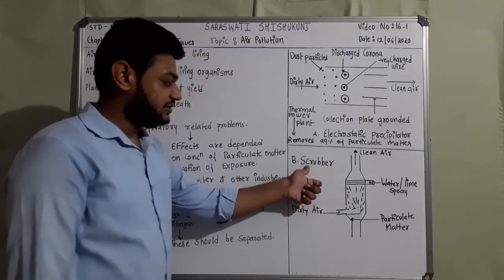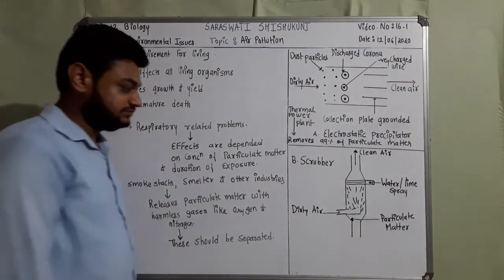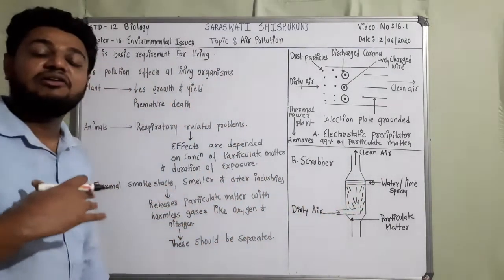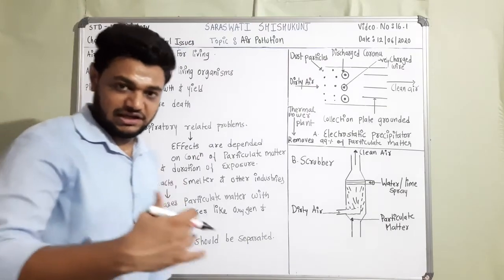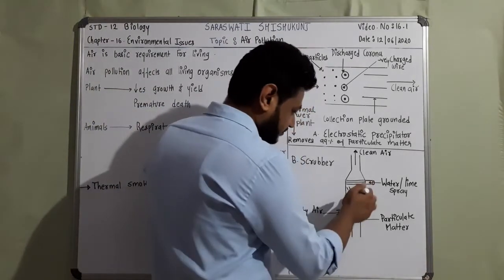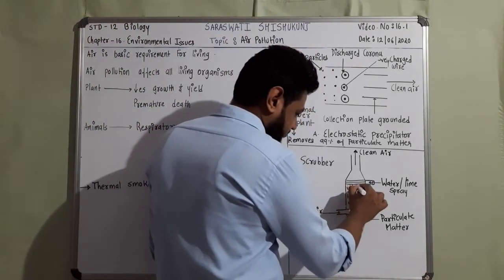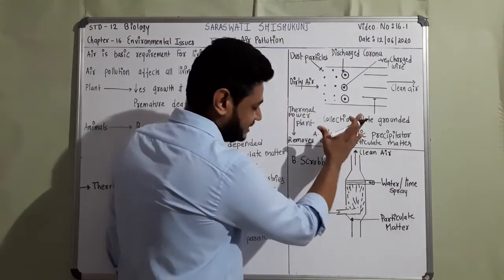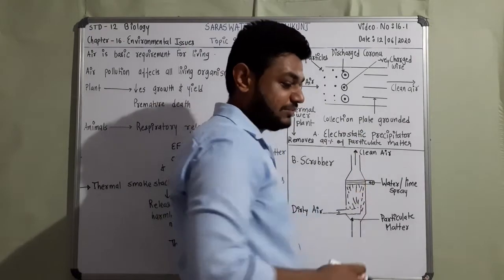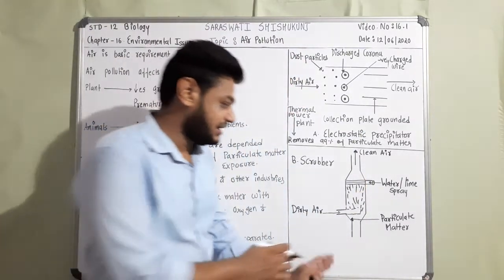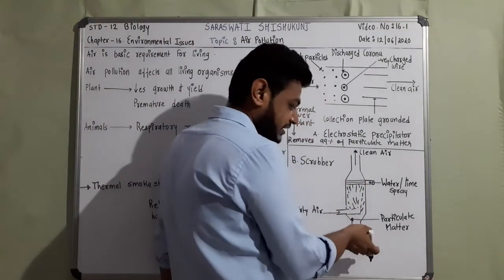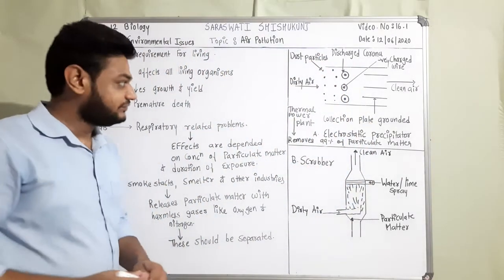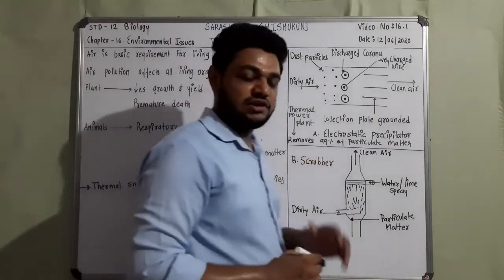Okay. So when we talk about the second one, scrubber, dirty air is passed through the spray of lime. So over here there is a spray, right? When dirty air passes, what happens? The particulate matter gets grounded, and clean air is passed. So this is about the scrubber.